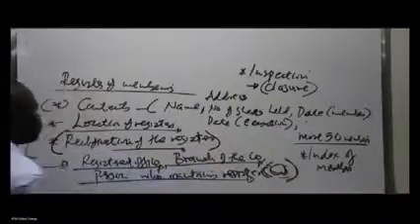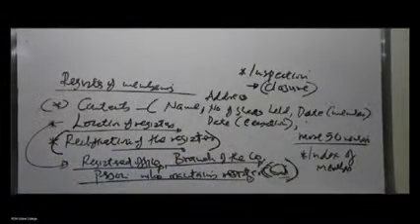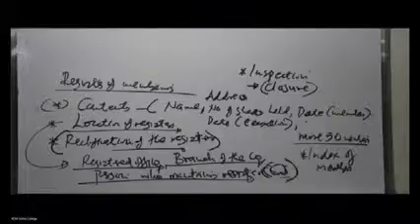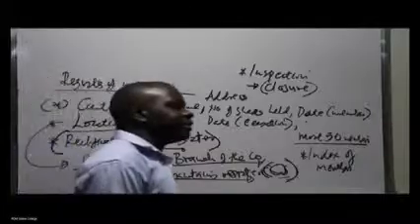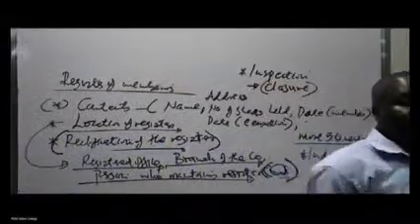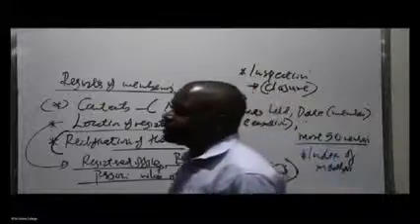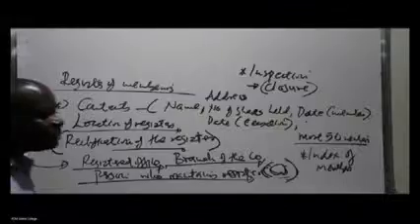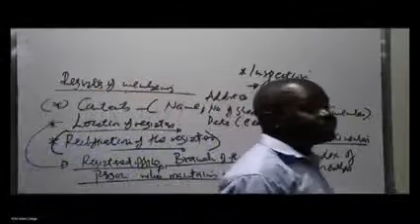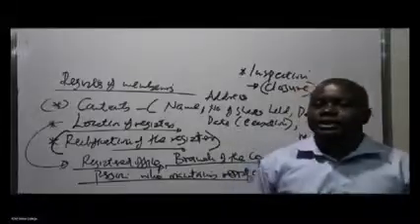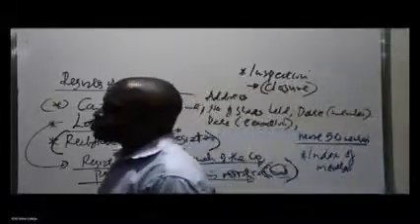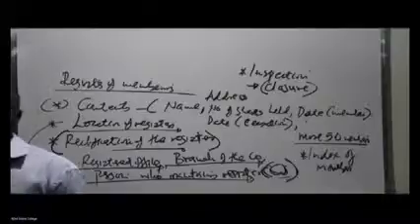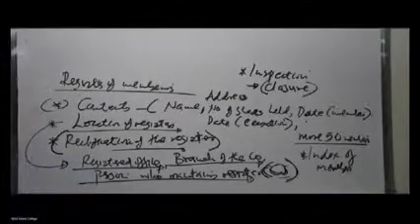It can be rectified. By rectifying, it's like adding people and removing people. Just as we've said, some are losing memberships, some have been put there by mistake. So it can be rectified due to a number of reasons. Maybe a person has been inadvertently added to that register by mistake, and therefore they have to remove what? His name. Or it could be the opposite has occurred. A person's name has been omitted by mistake in the register of members.